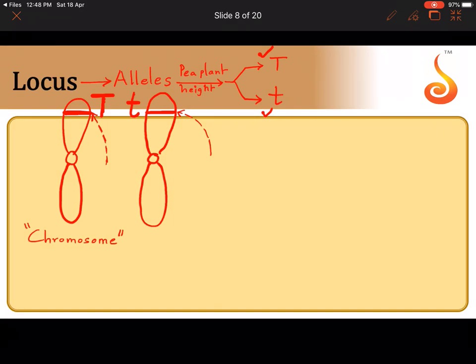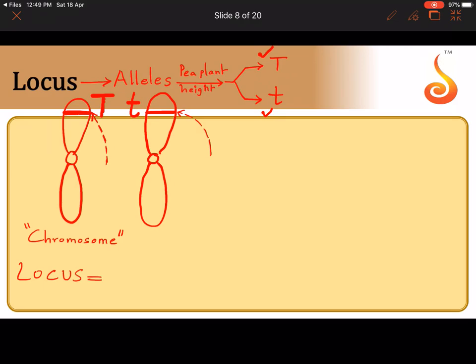It's not like that if you look at it under the microscope, nature has given it a label of capital T, small t. All this we have done for our convenience. You can't see it under the microscope, so it is purely hypothetical. You can't be very sure where a gene is located. But theoretically, the point on the chromosome where a gene is located, where an allele is located, is referred to as locus. So I'm writing the definition here.